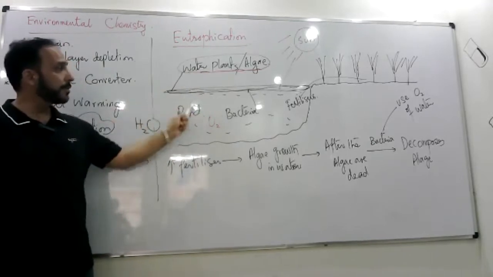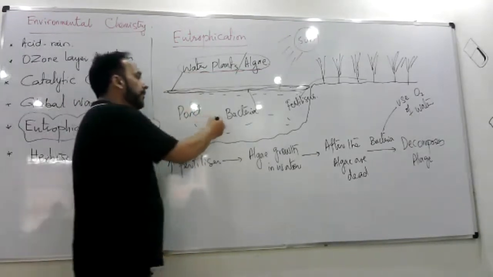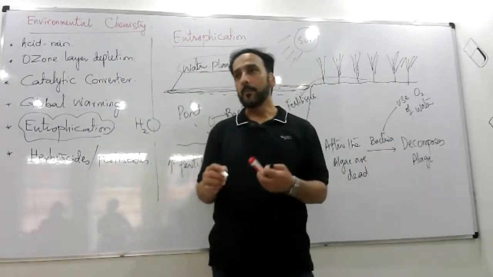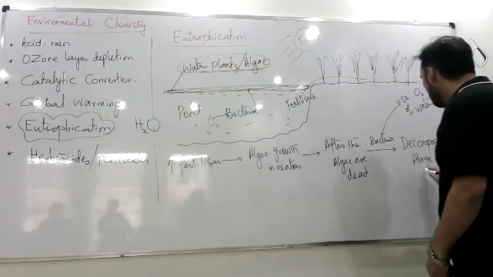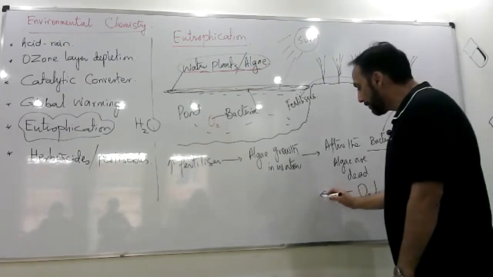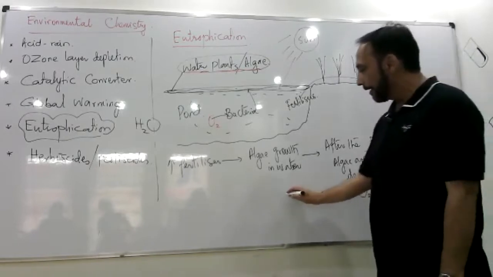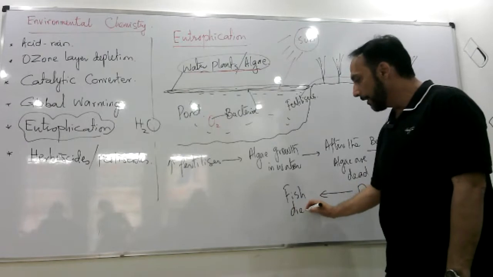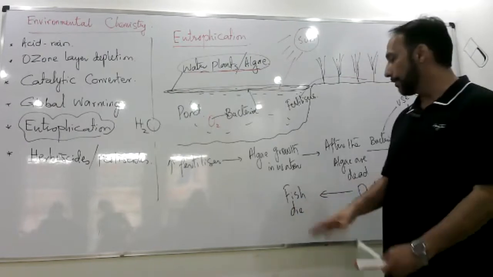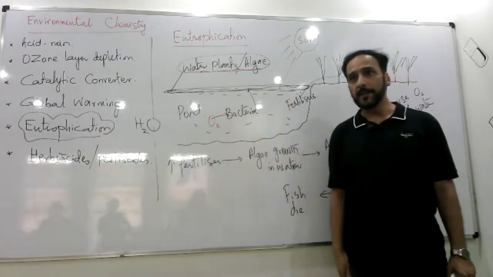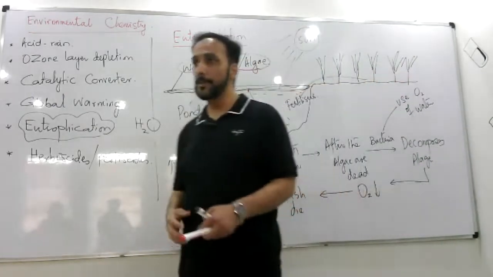But bacteria uses this oxygen to decompose the plants or the dead algae. And what happens as a result? The oxygen content decreases in water, and when the oxygen content of water decreases, the fish or the animals in water will die. This extreme effect is called eutrophication. Okay, so a chain of events, in fact, happens, and the entire phenomenon is called eutrophication.